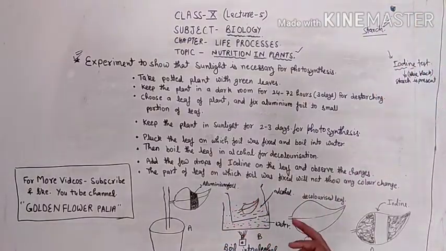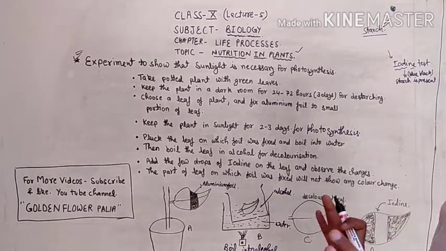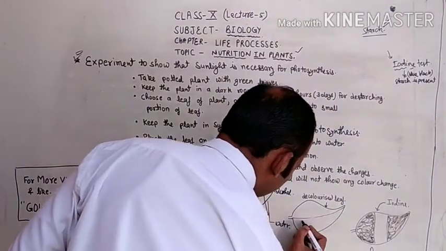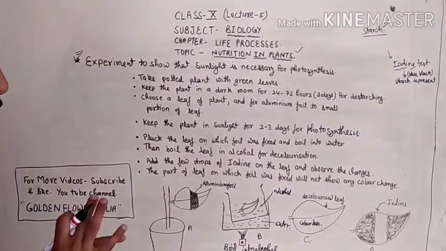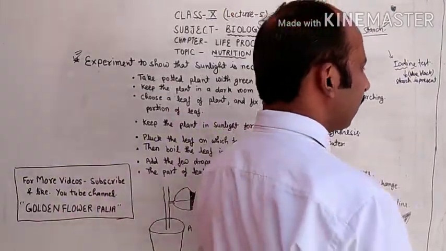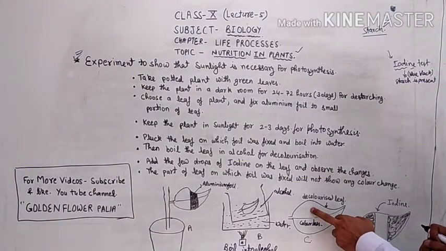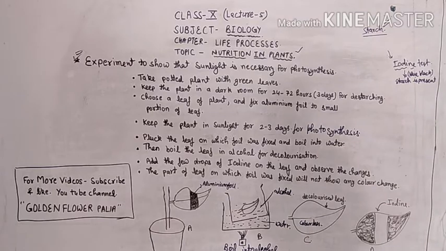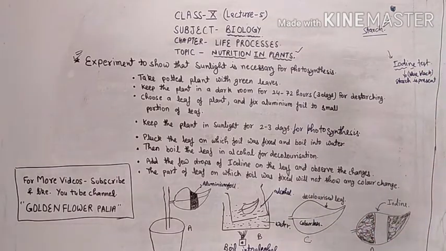So first of all we decolorize the leaf, because after decolorization this leaf will become completely colorless. अब इसके ऊपर कोई कलर नहीं रह जाएगा, neither green nor any other color. Why do we decolorize? Because we have to put iodine solution. That is why we boiled it in alcohol.